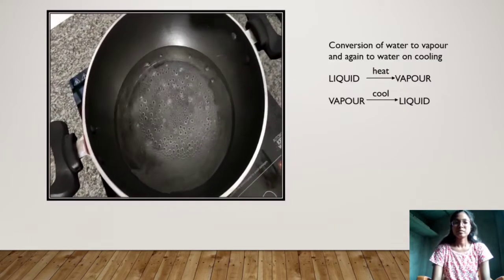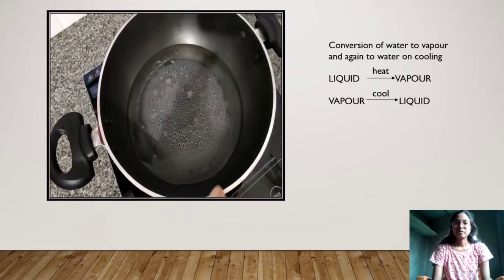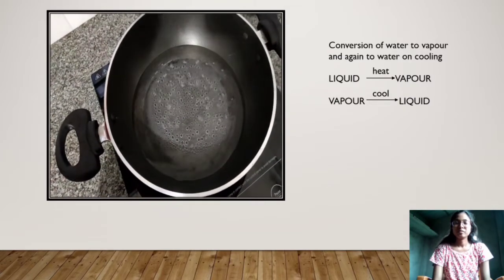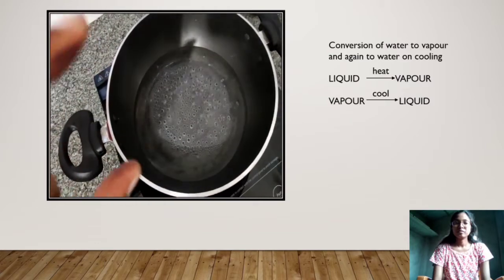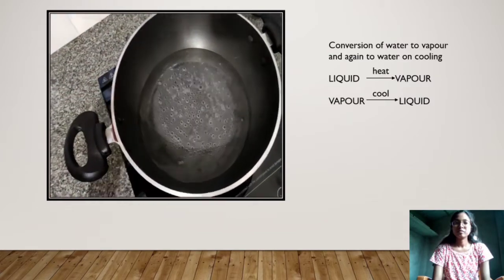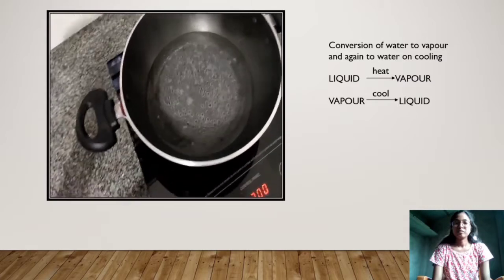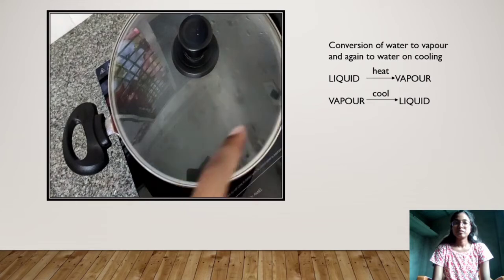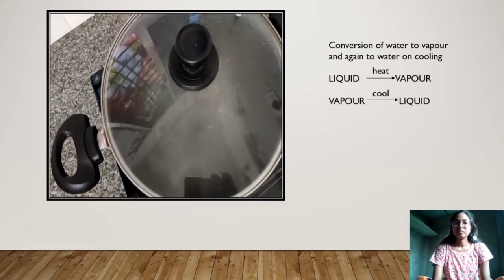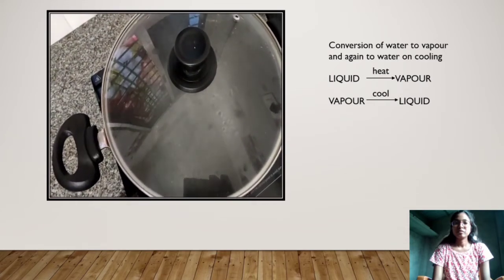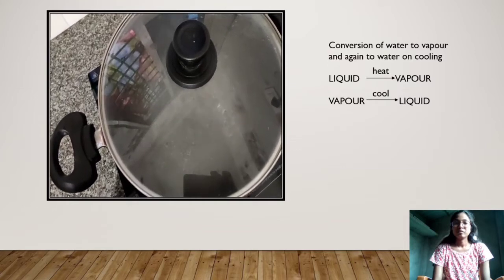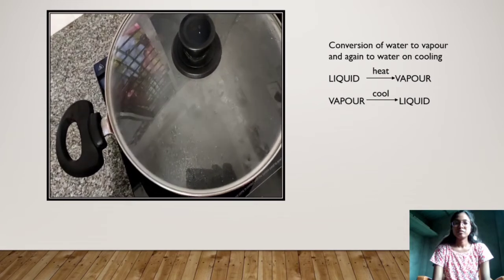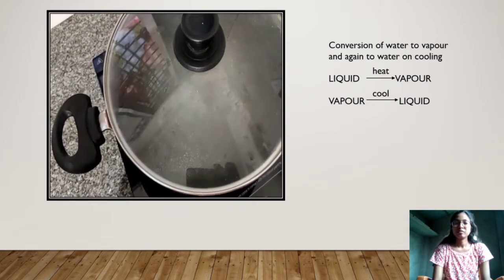Now the next example of reversible changes: here I have taken the water and I have heated it. So that liquid water will change in the form of vapor. Now if the vapor will cool, suppose I am putting this lid, and if the vapors will cool, then they will again form the water droplets. It means this is also a kind of reversible change, where when the water is heated, it forms vapor, and then when that vapor is cooled, it comes again in the form of water. So this is also a kind of reversible change.